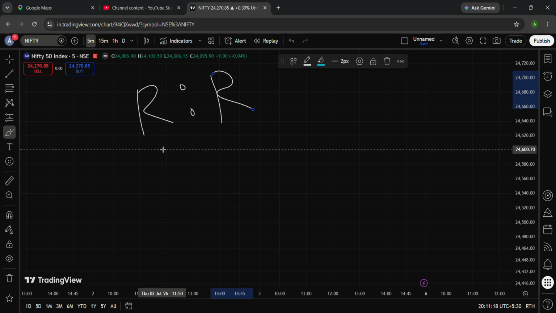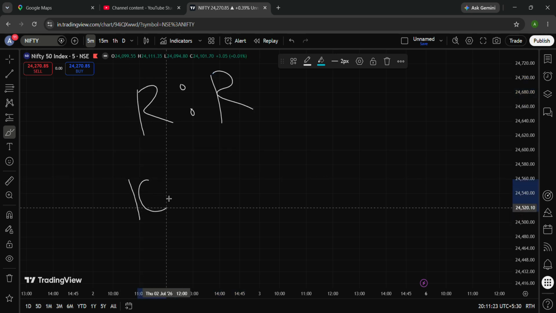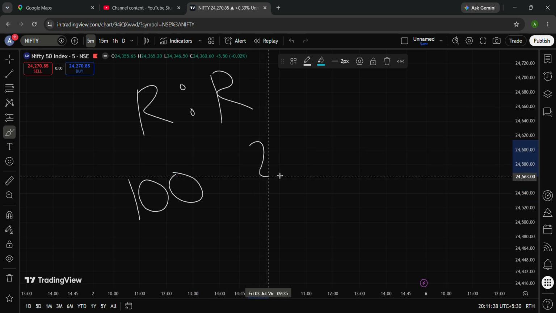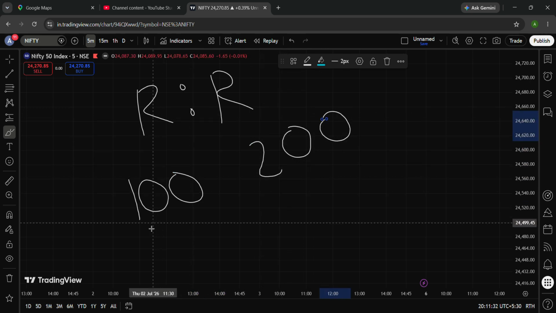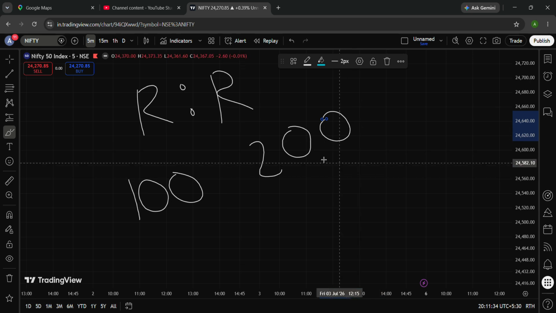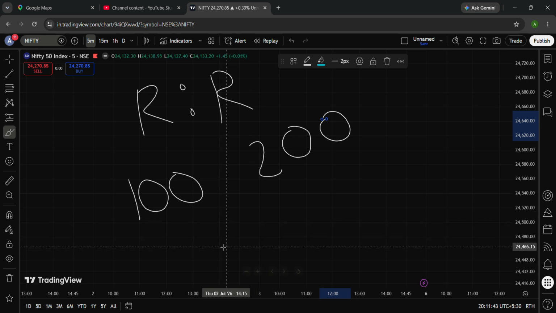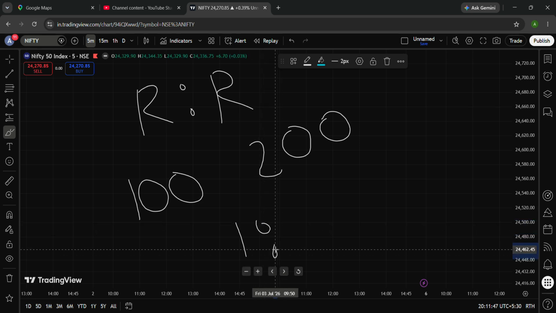Let's say you are risking 100 rupees to gain 200 rupees. What would be your risk to reward ratio? It is 100 is to 200, right? If you know a little bit about how the ratio actually works, then you will say my risk to reward ratio is 1 is to 2, right?